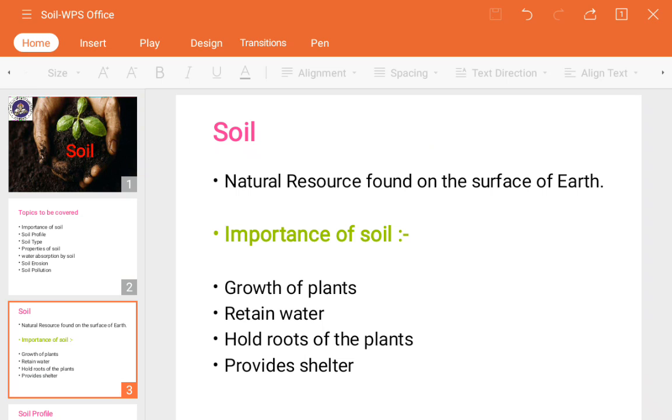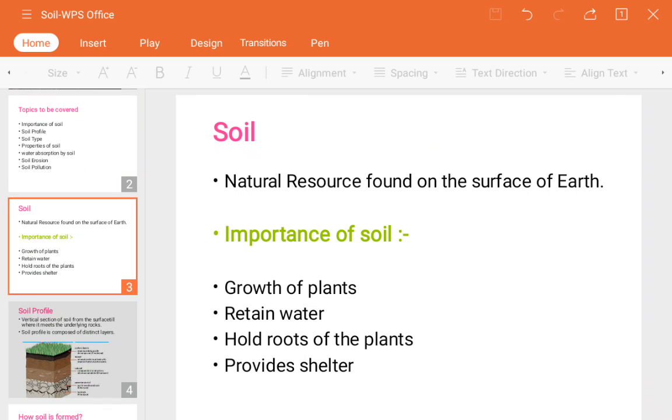Then only it provides fertility. So this is one shelter example given by the soil to the earthworm or redworm. Not only the earthworm, different insects which stay inside the soil take help to stay there.